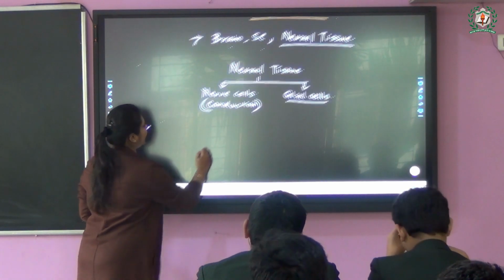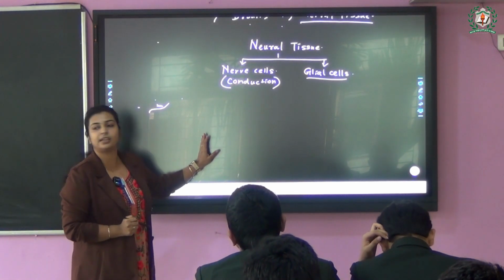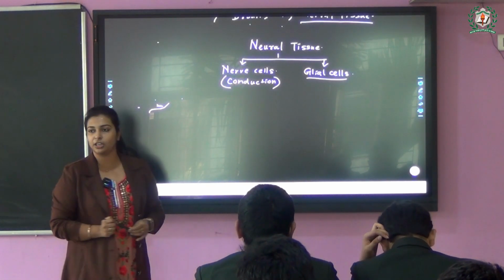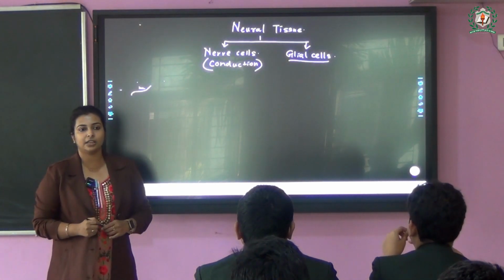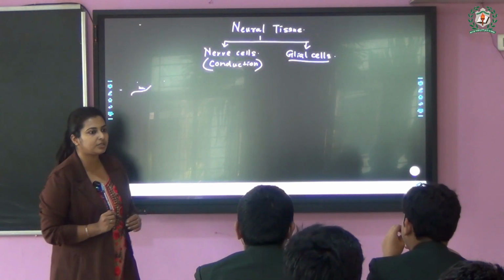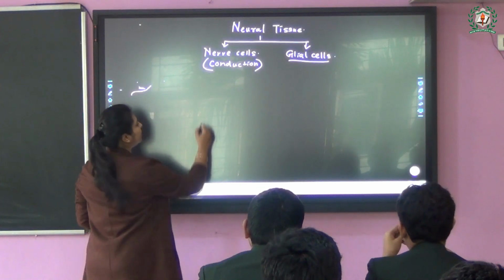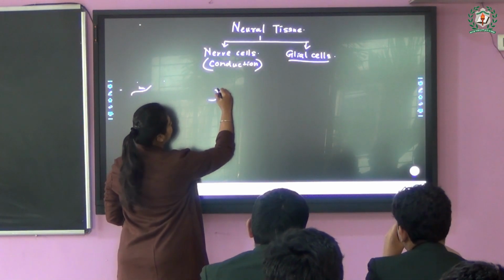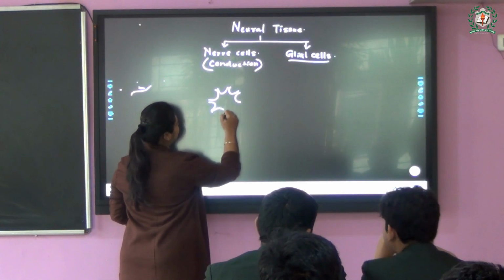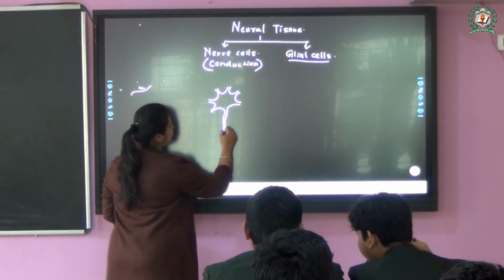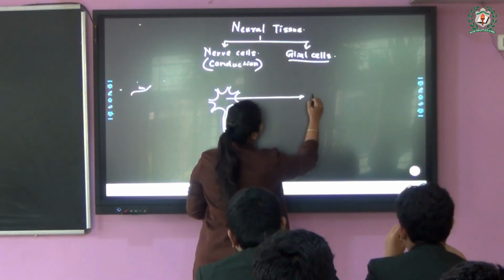So today we'll start with the entire detailed structure as well as the types in case of the nerve cells or the neurons. So again, going to class 9 and 10's knowledge. The neuron as a single neural structure has three parts. Starting with the first one, this part. What is this part? Cyton. Fine. The cyton or the cell body.